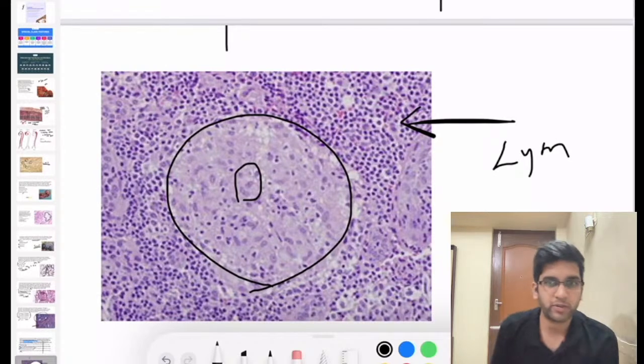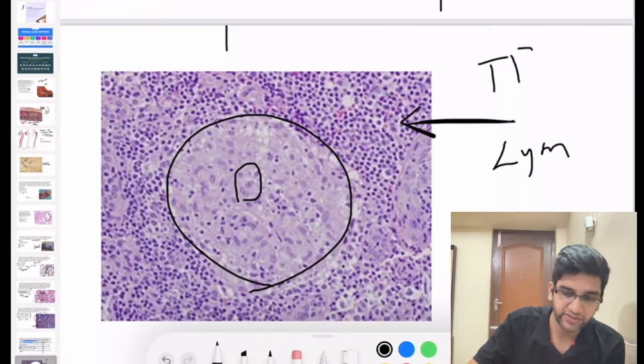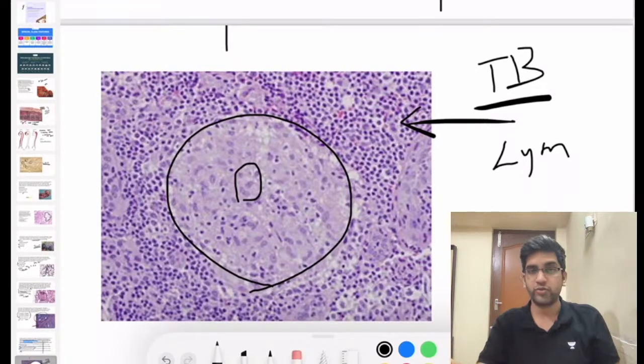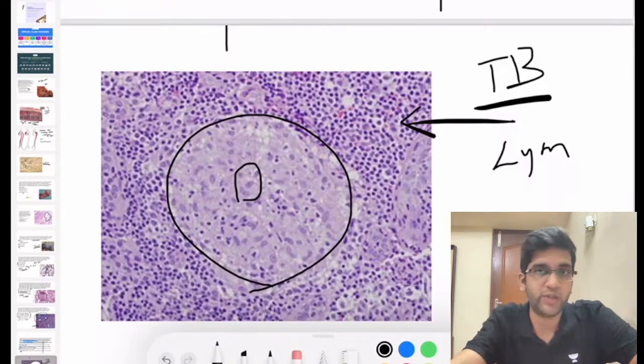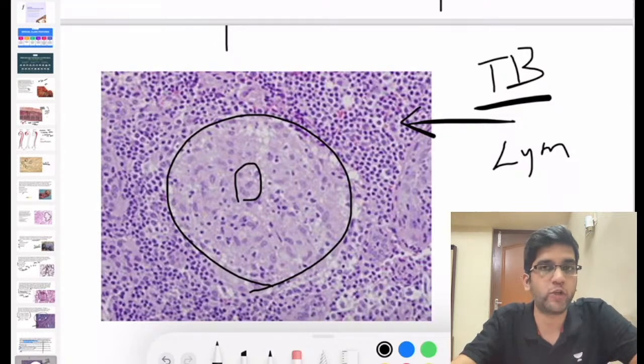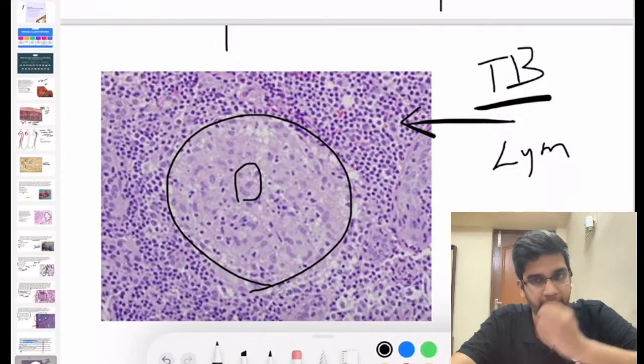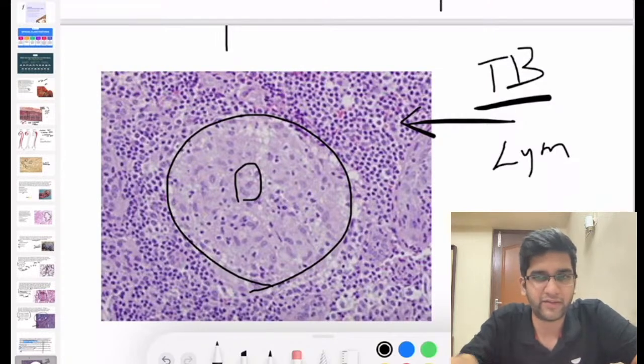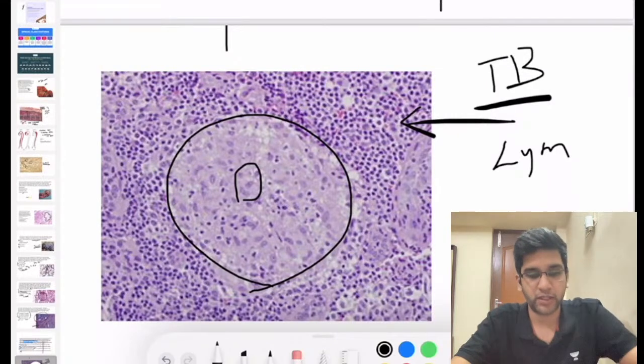What's the first etiology which should come to your mind? Even in case of non-necrotizing granuloma, the first etiology which should come to your mind is always tuberculosis. Please don't think of sarcoidosis. Whenever it is granuloma in the body, be it necrotizing, be it non-necrotizing, it should always be tuberculosis, never sarcoidosis. Sarcoid is a diagnosis of exclusion, right? Non-necrotizing granuloma is also classical of tuberculosis. You will definitely come to that soon, right?